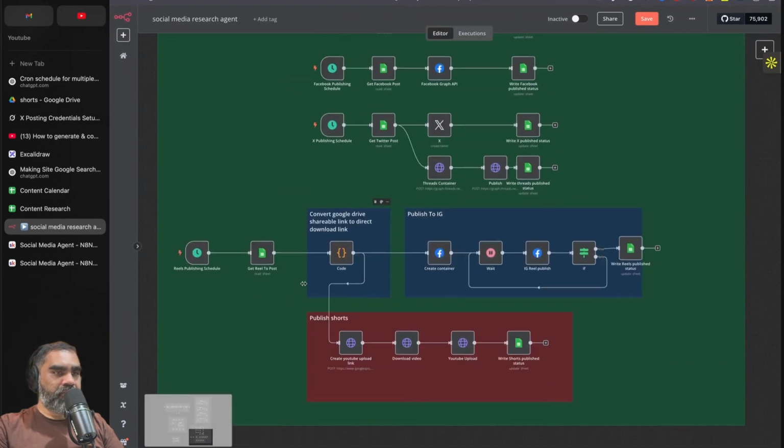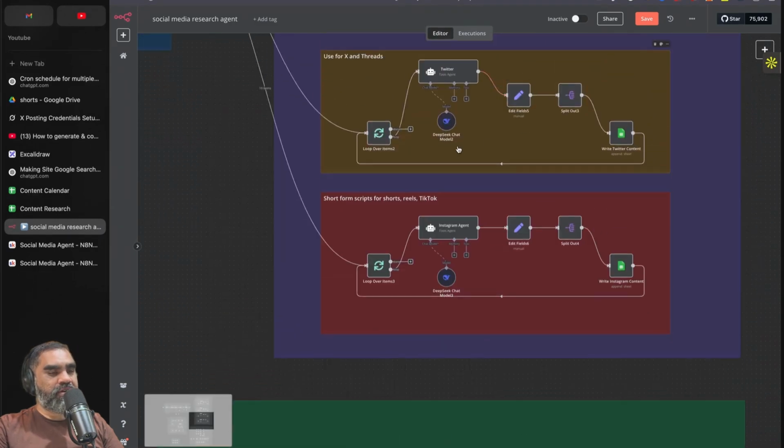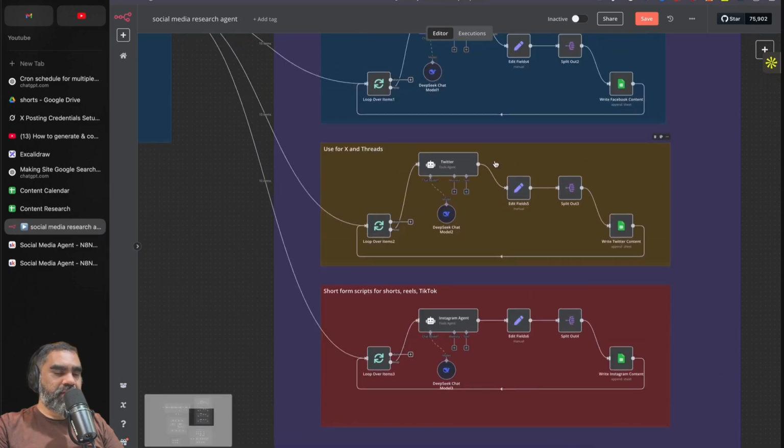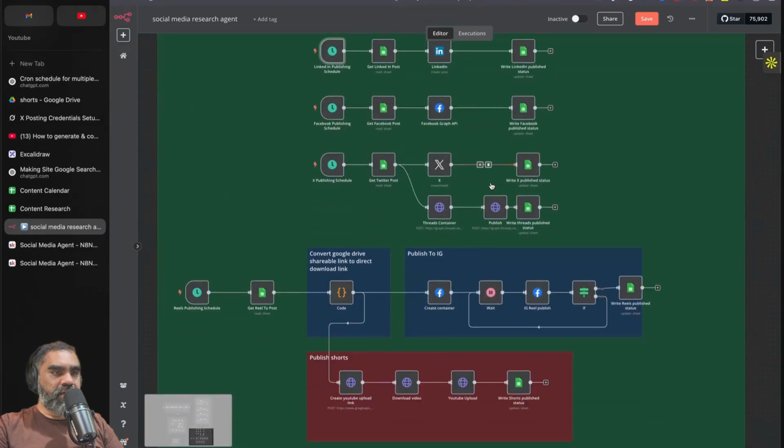You can have different schedules for different platforms. You can add more platforms. You can separate these two platforms if you want. You can add more platforms here. If you want to treat the shorts and reels separately, threads and Twitter separately, you can do that as well.